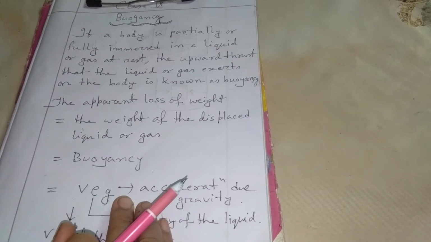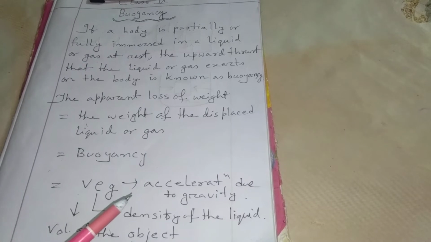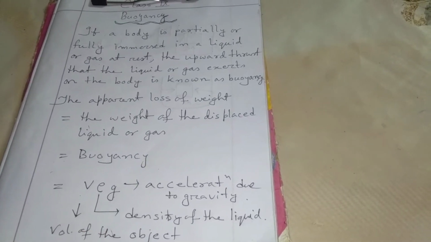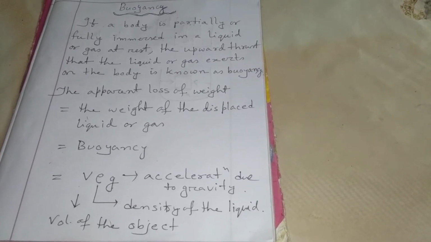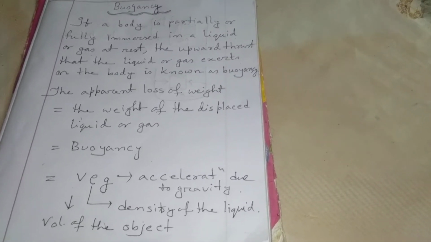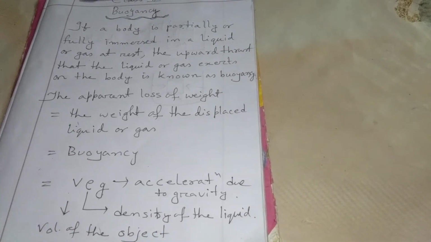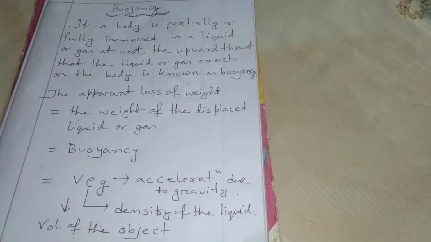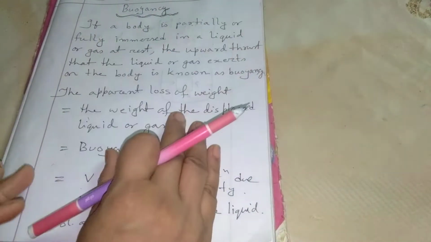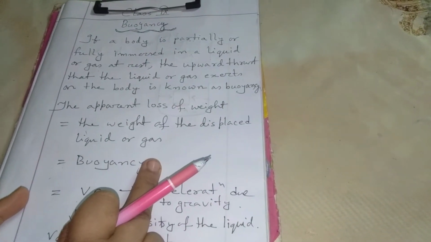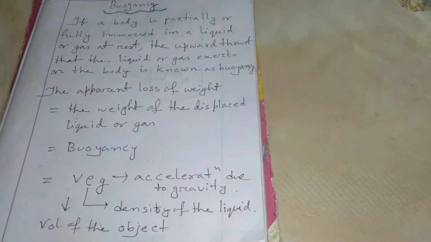Dear students, I think you remember in my previous video I showed you that suppose an object's weight in the air is 10 Newton, but when it is immersed in the liquid, some weight of the object is lost. Suppose 2 Newton weight is lost. When you immerse the object in the liquid, some water will be displaced, and I showed you the weight of the displaced water is equal to the apparent loss of weight, and that is equal to buoyancy.